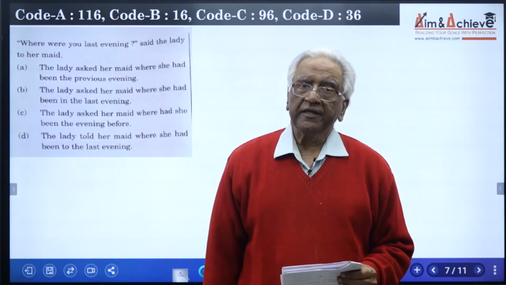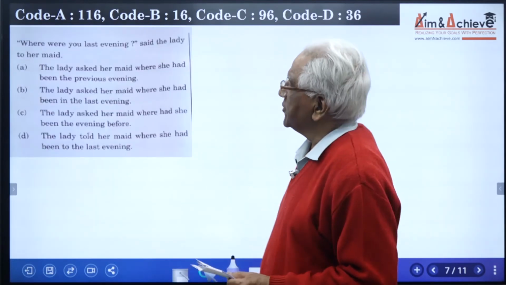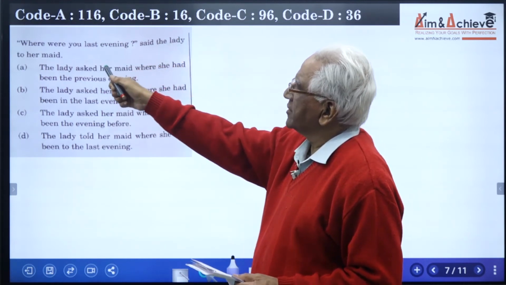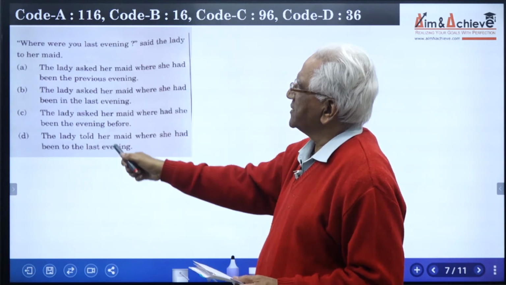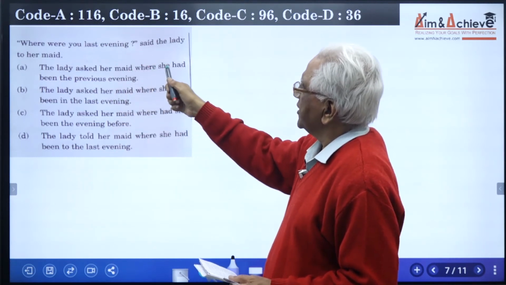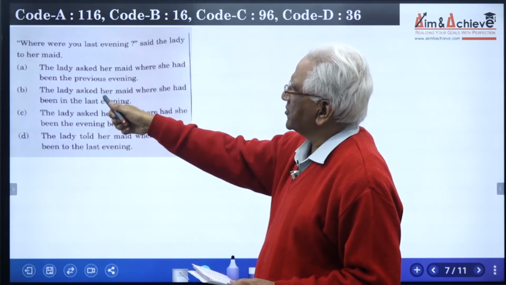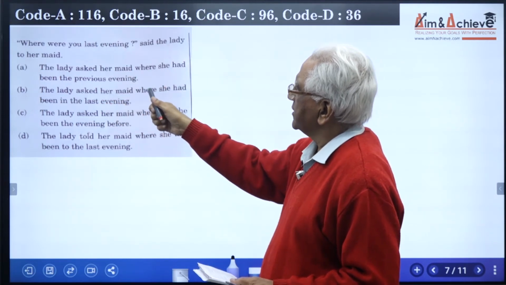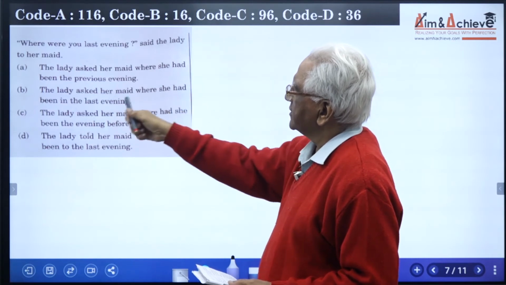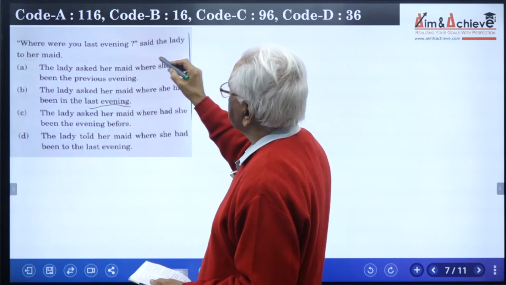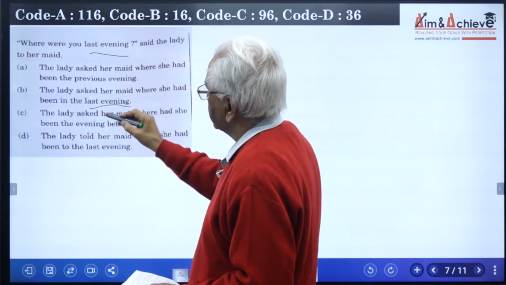Let us move on to the next question. I'll read it out for you. "Where were you last evening?" said the lady to her maid. The four options are: the lady asked her maid where she had been the previous evening. The next option is: the lady asked her maid where she had been the last evening. So here note the use of last evening, and here also it is last evening.